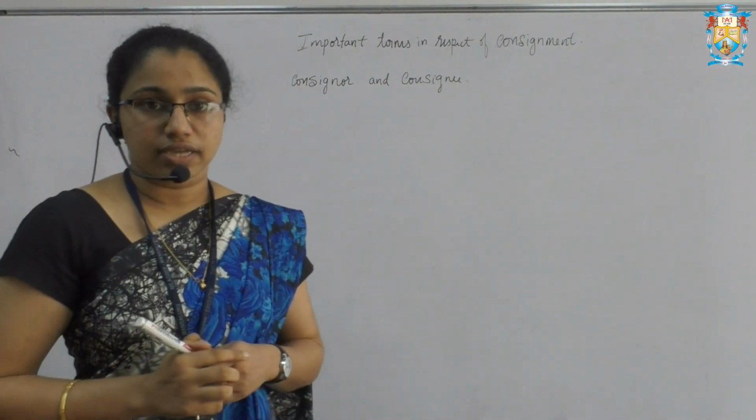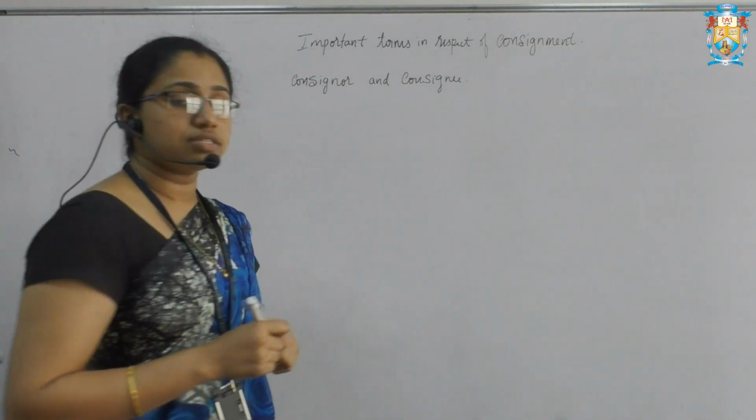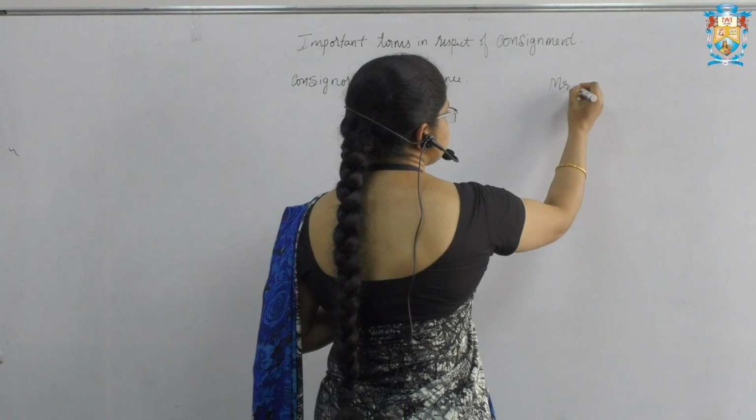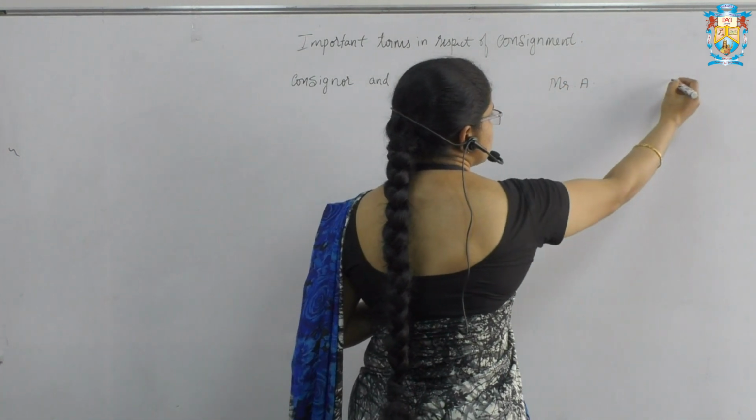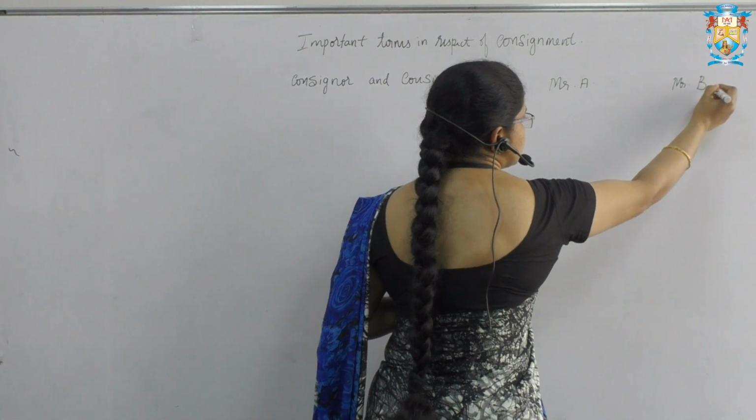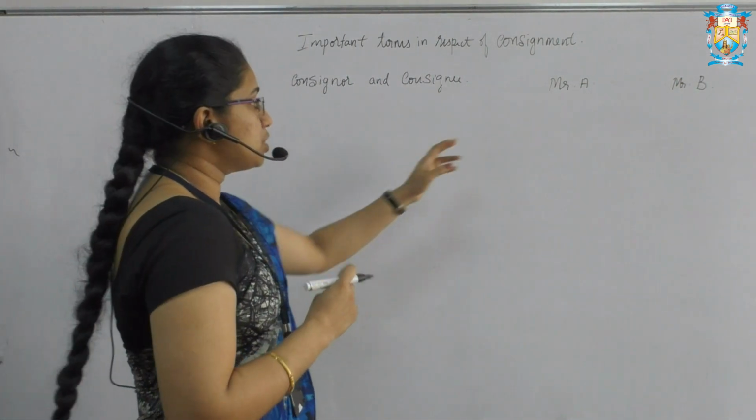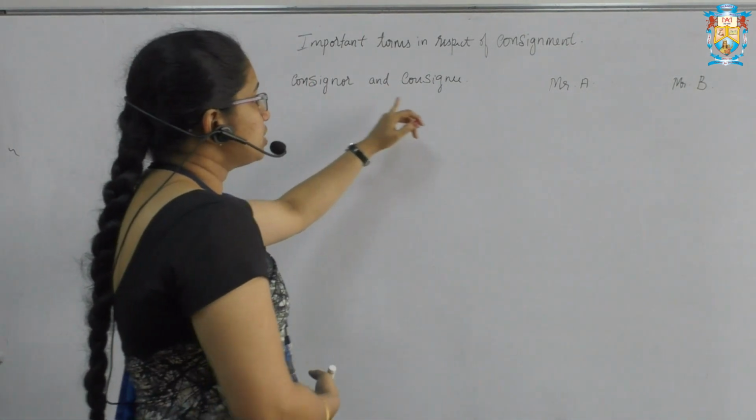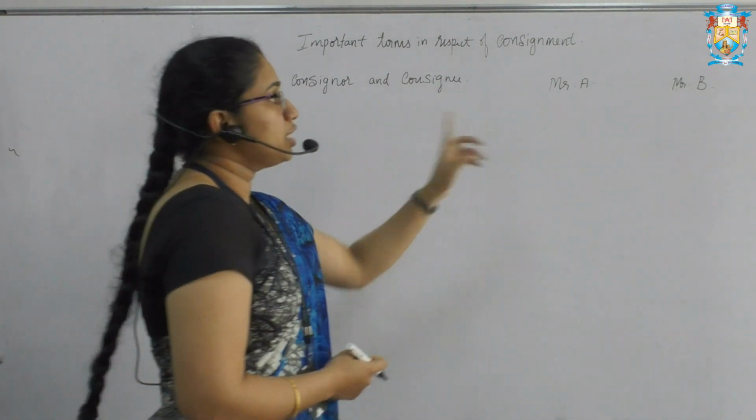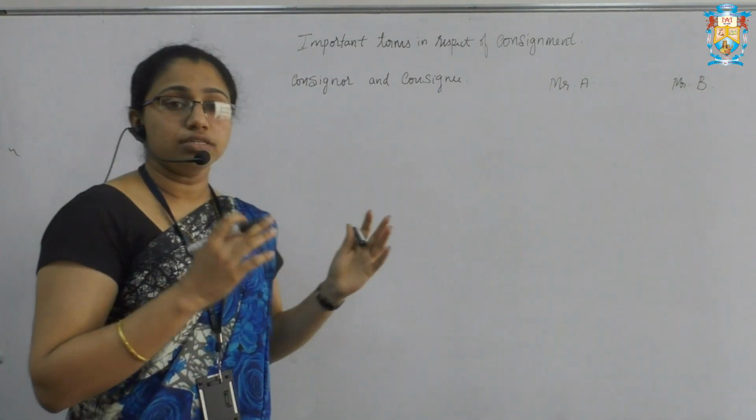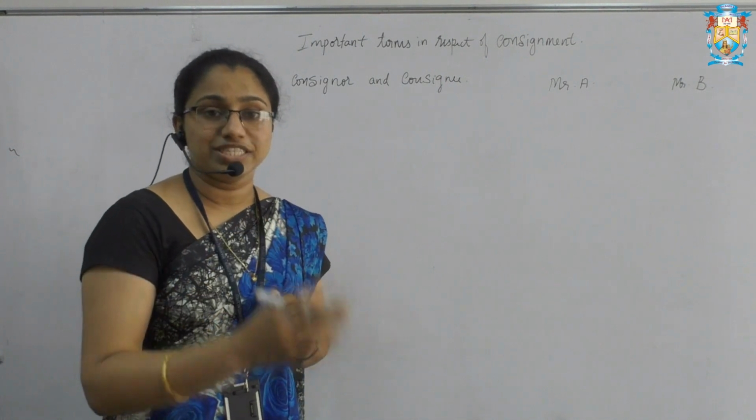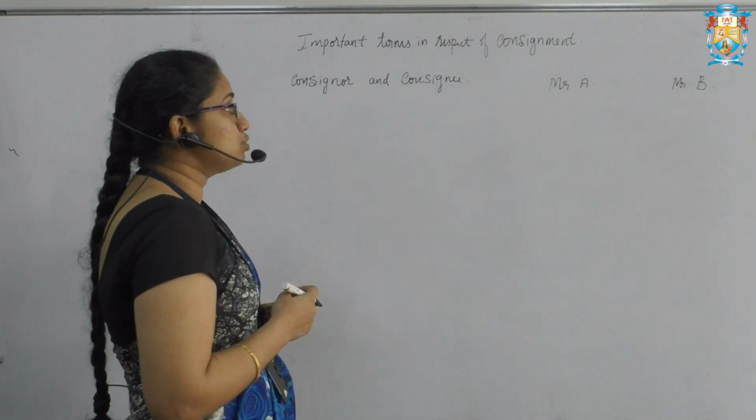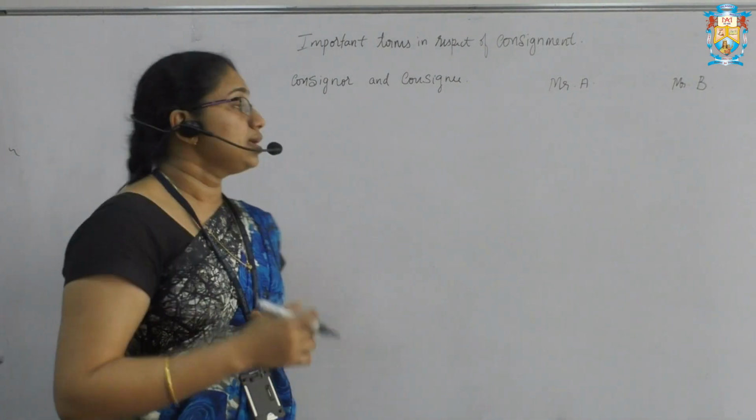consignor and consignee. For example, if we consider the consignment here, Mr. A sends the goods and Mr. B is an agent who receives the goods. The person who sends the goods, we call him a consignor, whereas the person who receives the goods, we call him the consignee. Here the person who dispatches the goods is the consignor, whereas the person who receives the goods is the consignee.